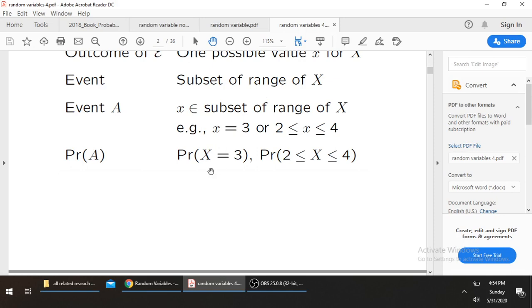It can take X equal to 3, or the probability that 2 is less than X is less than 4. We can define the random variable over a range.